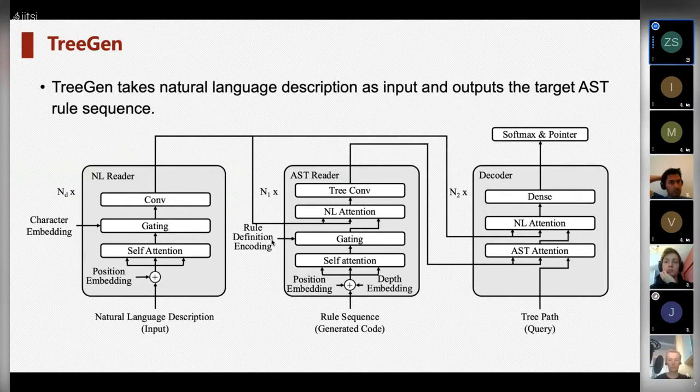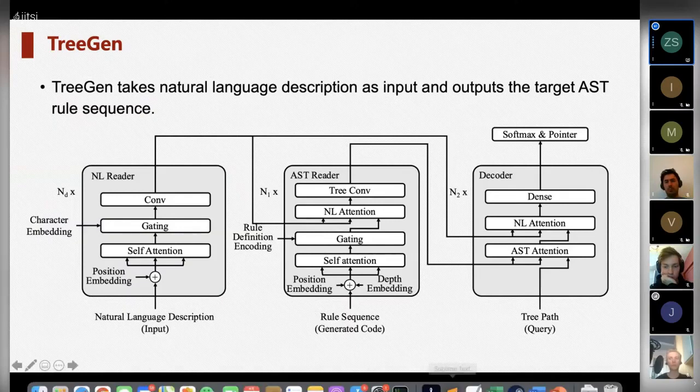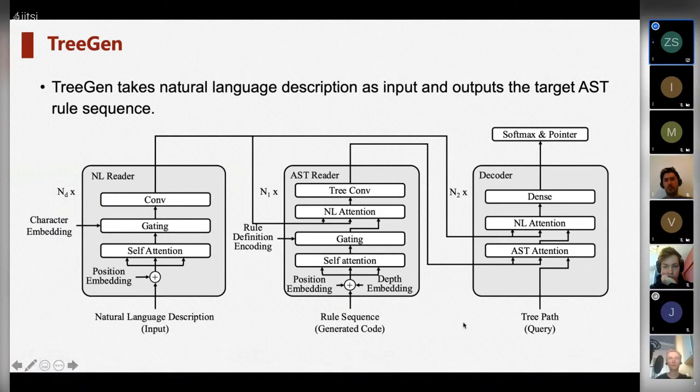This is the overview of our approach, which takes natural language description as input and outputs the target AST sequence, rule sequence. After generation, the AST is further transferred to the code via a parser. And the details can be found in our paper, and I will not introduce the details here.